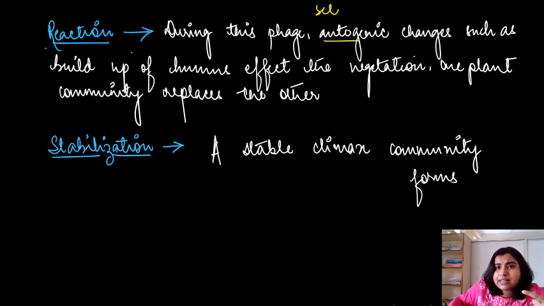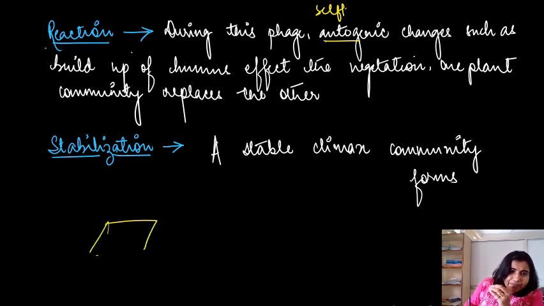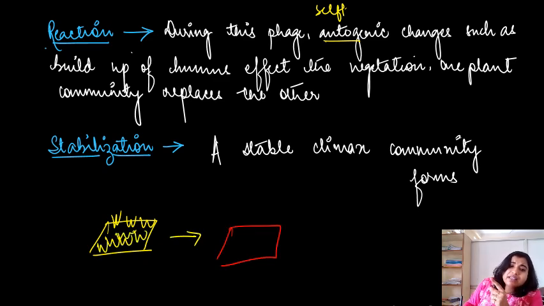Auto stands for self, genic stands for genetic composition. Suppose this is an area and plants are growing here. Because of the competition and less food, the plants automatically change like this, right? So that is self replacement.